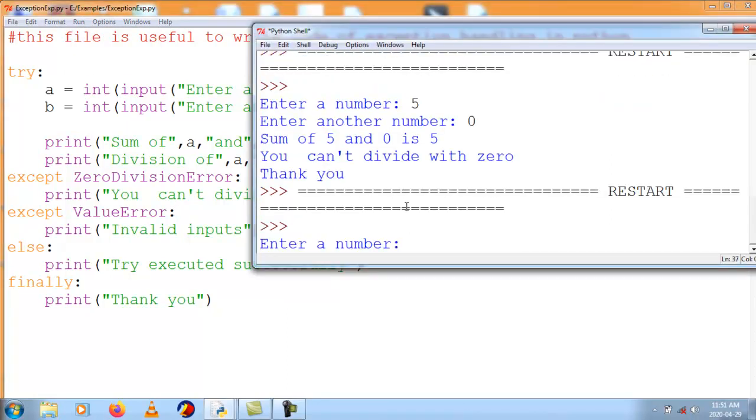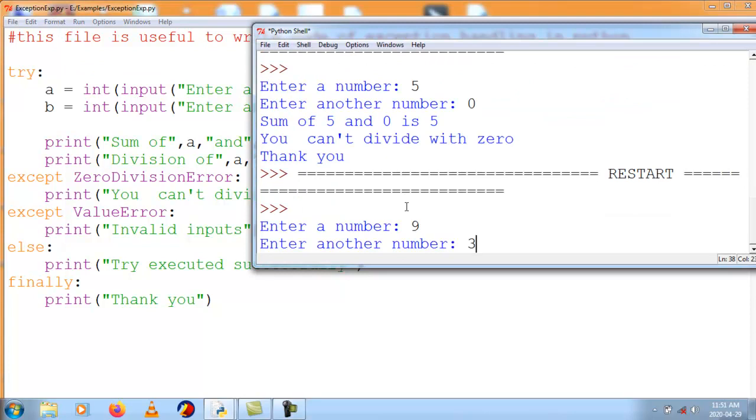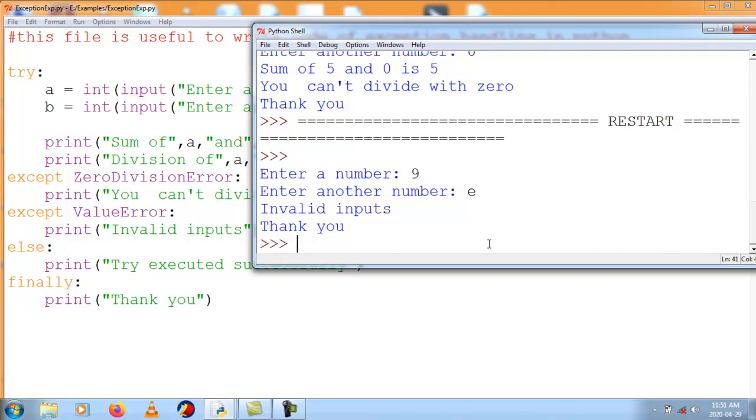I enter 9 and E. I will catch an exception called ValueError, that means invalid inputs, and finally will get executed and else will be ignored. So here ValueError, invalid inputs, finally will get executed, else will be ignored. So this is how we can use try, except, else, and finally blocks. Clear? This is what happens with the try, except, finally block.